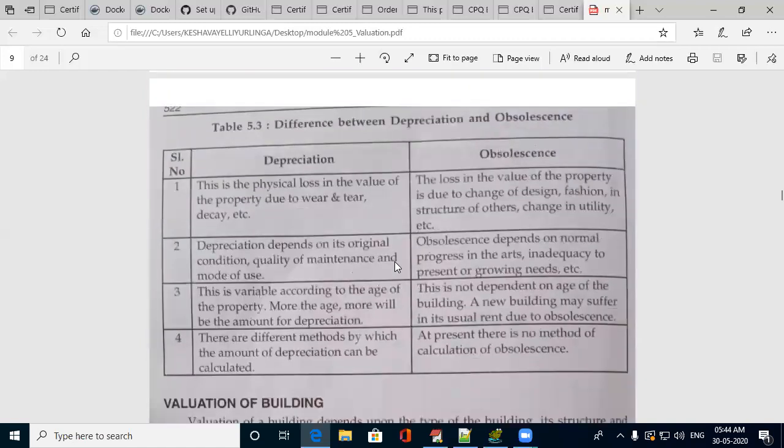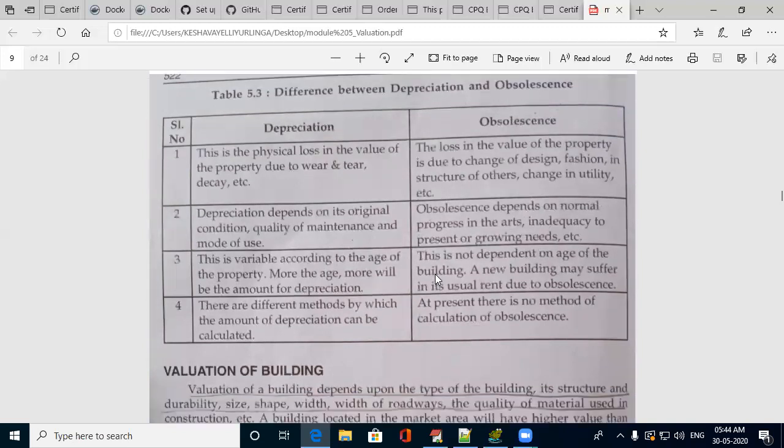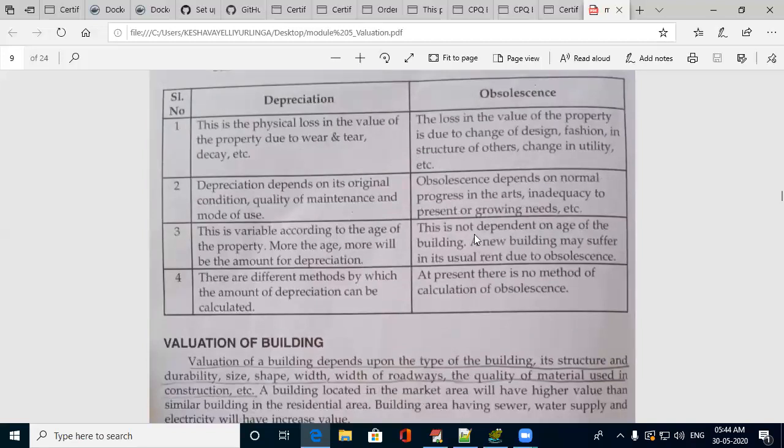There is a difference between depreciation and obsolescence. Both are not the same. There are differences, in detail; you can go through this. Major differences: obsolescence, as I said earlier, does not depend on the age of the building. Depreciation is purely based on the age of the building.